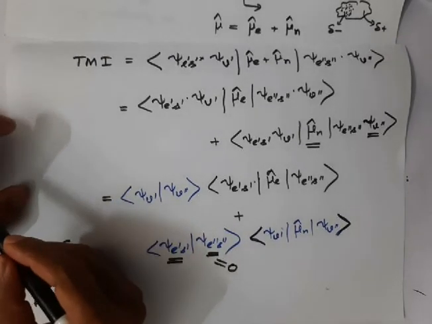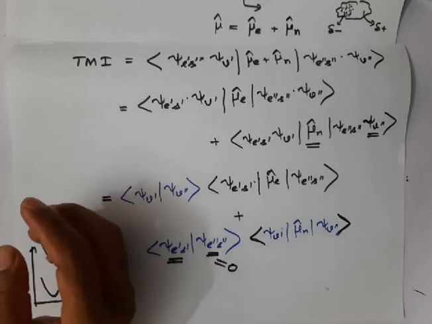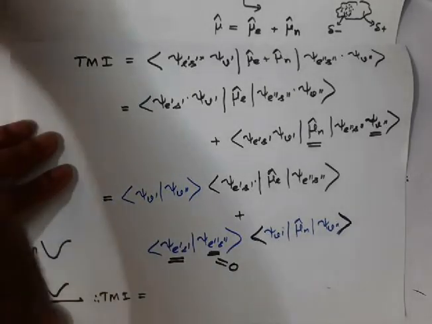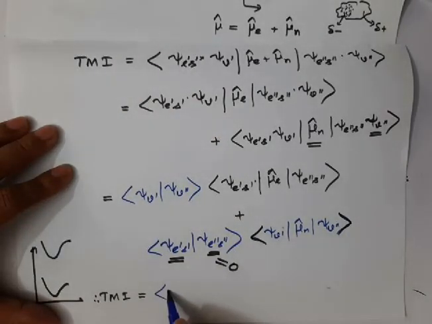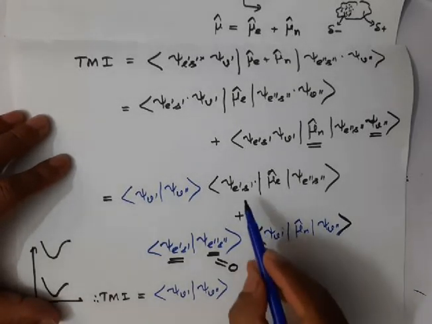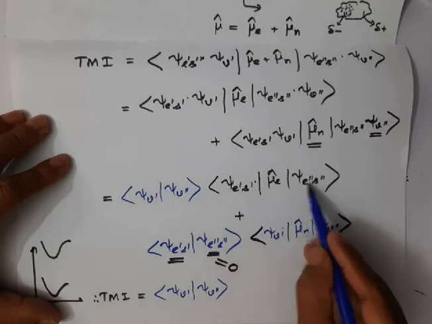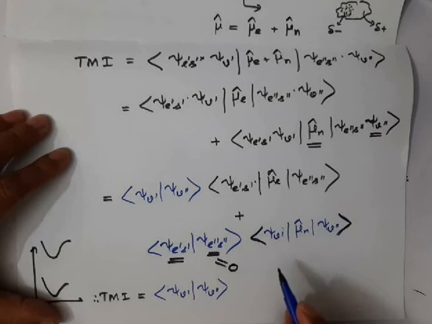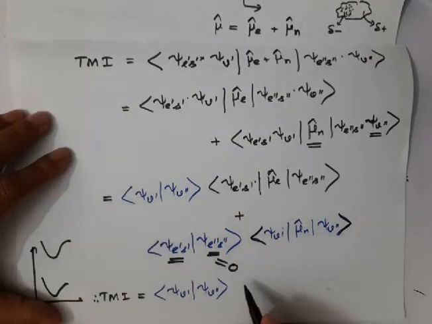Therefore the transition moment integral now has only these two parts, that is psi v prime, psi v double prime. And here also, this spin function we can separate. Let us assume there is no spin orbit coupling. I'll write once, then I'll write in the next page.